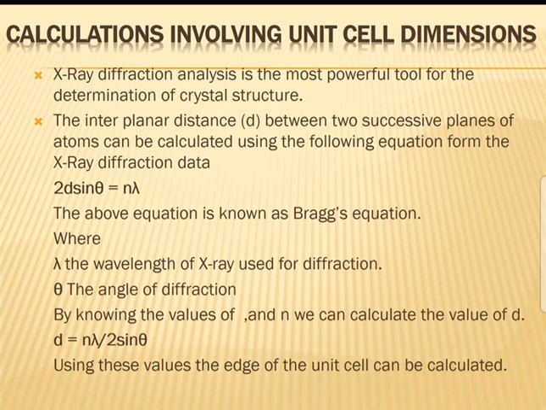So we change the formula. d is equal to n lambda by 2 sin theta. Using these values, the edge of the unit cell can be calculated. What's Bragg's equation? n lambda is equal to 2d sin theta. We modify the equation: d is equal to n lambda by 2 sin theta. You calculate the d values.